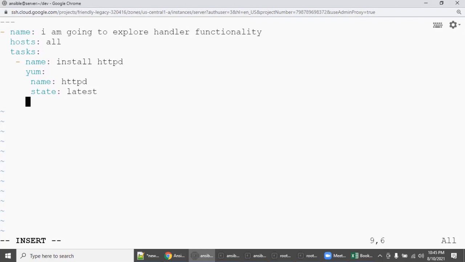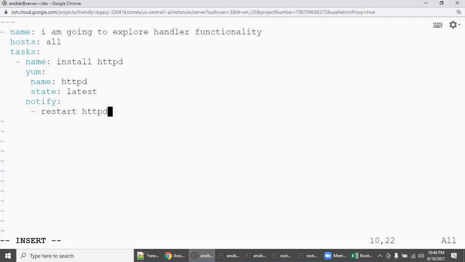So here you need to say notify, and then you can mention any name. Say, I want to restart HTTPD, but it should be something meaningful. Whatever name you are giving, the same name it has to be called out from handler. We will see it very shortly. Restart HTTPD. Make it a very simple name, right?